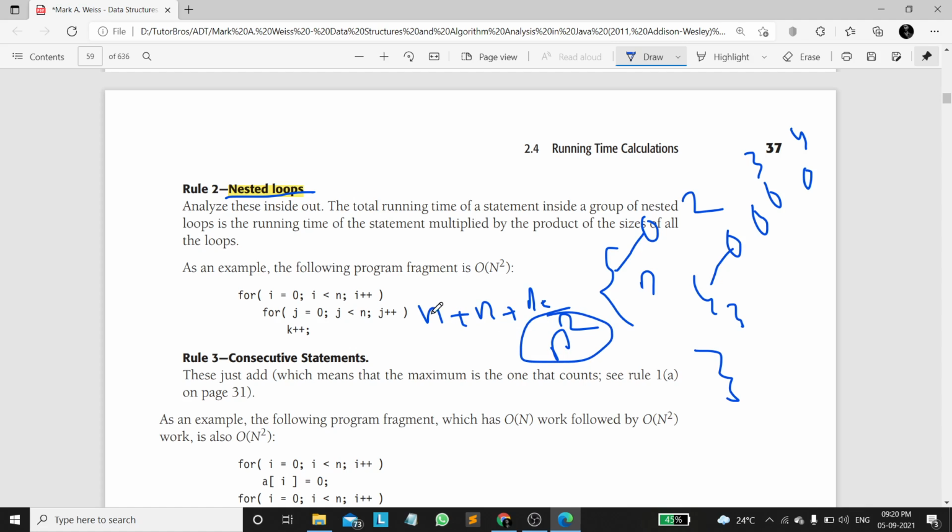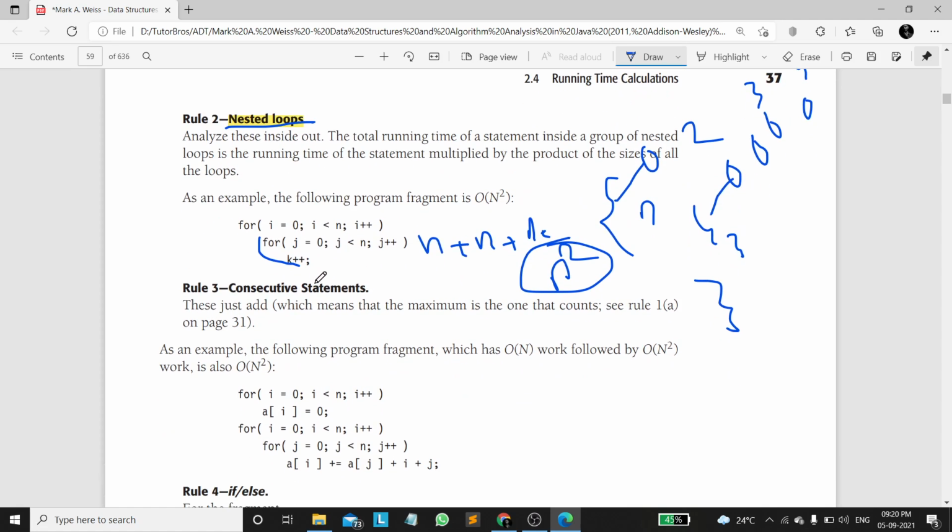So this is also the number of iterations, but we need to derive it mathematically. When i equals 0, this has n iterations, when i equals 1, this has n iterations, and when we sum up all, it will be n into n, which is big O of n square, right?